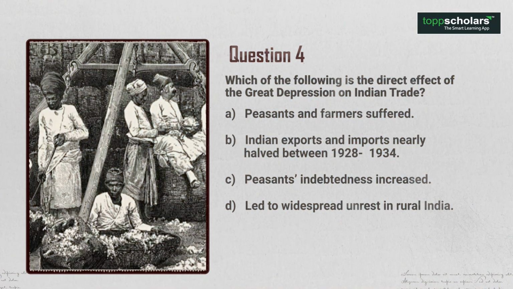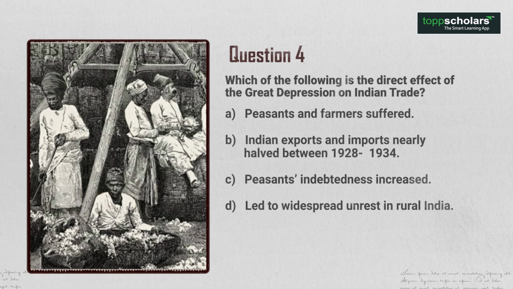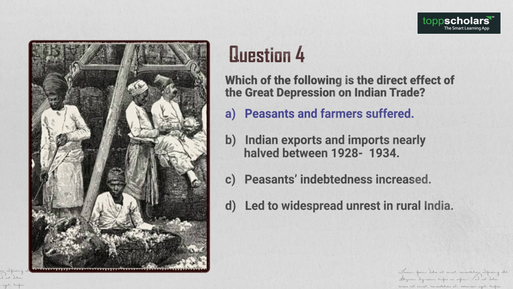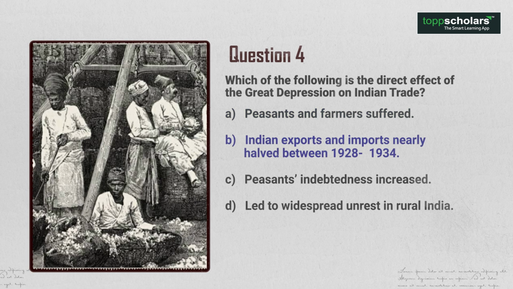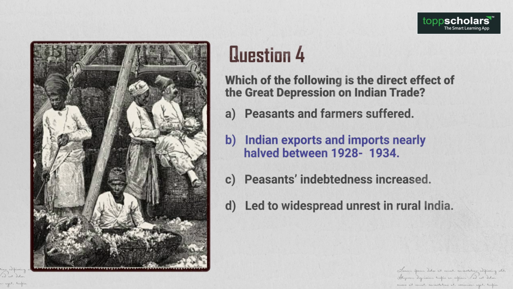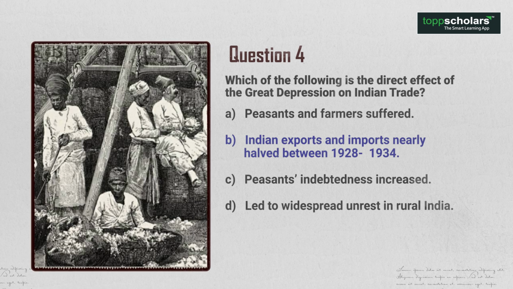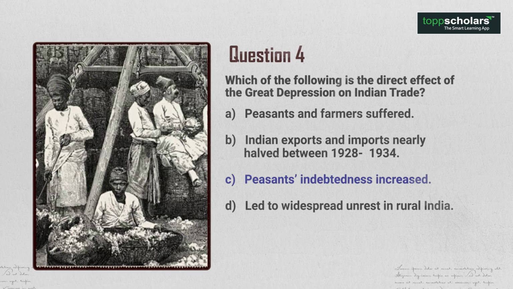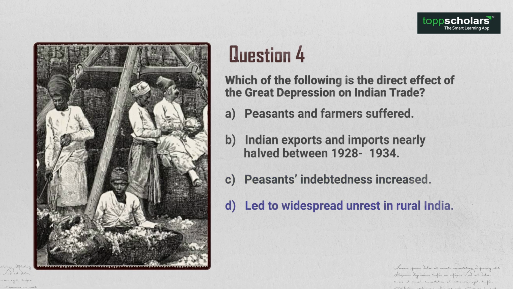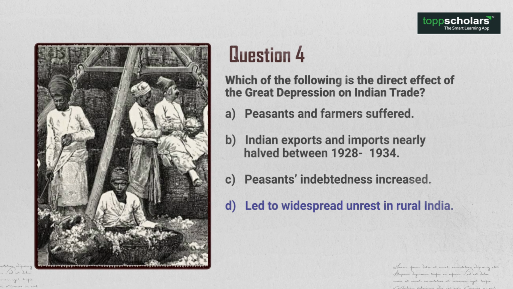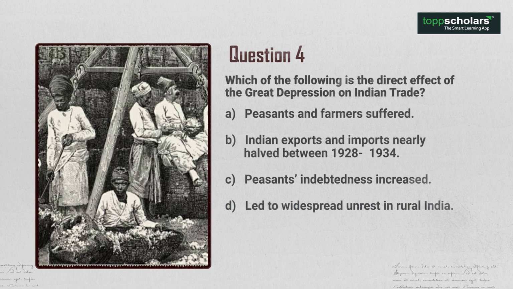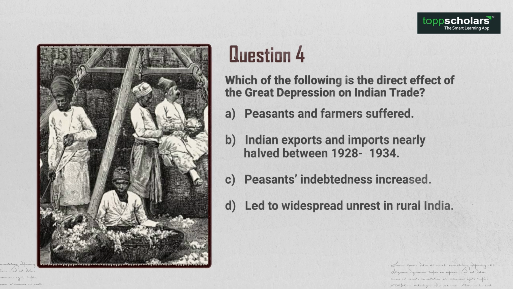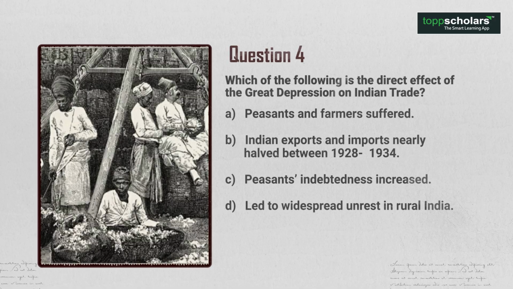Question 4. Which of the following is the direct effect of the Great Depression on Indian trade? A. Peasants and farmers suffered. B. Indian exports and imports nearly halved between 1928 to 1934. C. Peasants' indebtedness increased. D. Led to widespread unrest in rural India. The answer is option B. Indian exports and imports nearly halved between 1928 to 1934.